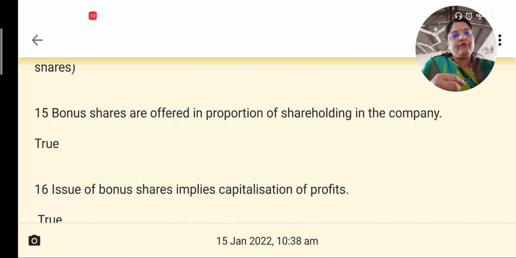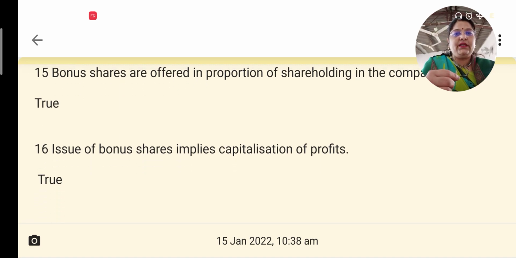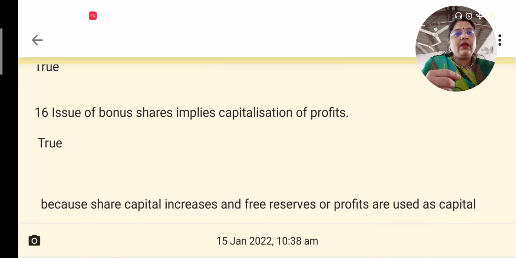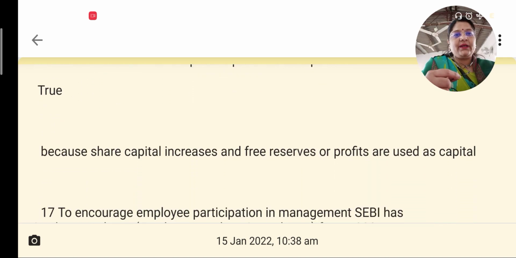Bonus shares are offered in proportion of the shareholding in the company. How many bonus shares will a shareholder get? He will get them in the proportion of the shares that he already holds in the company. So therefore, this is true. Issue of bonus shares implies capitalization of profit.